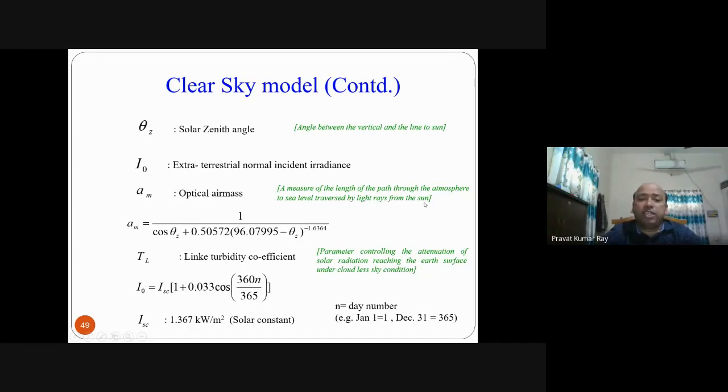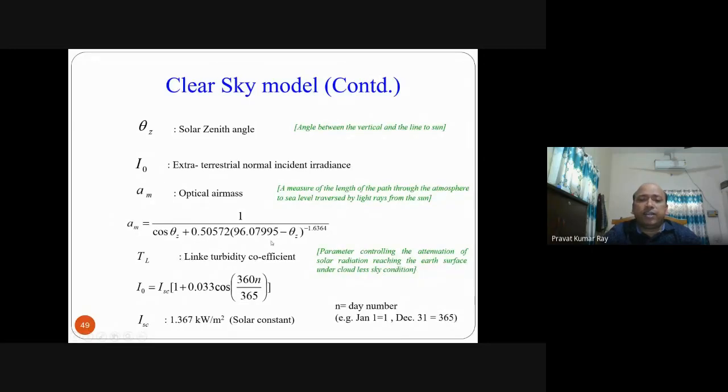Means how much length the light rays cover to reach the surface. The link turbidity coefficient is a measure of the atmosphere, whether the atmosphere is clean or has so many dust particles. It is a parameter controlling attenuation of solar radiation reaching the earth surface. If attenuation is more, then less insolation you will get.